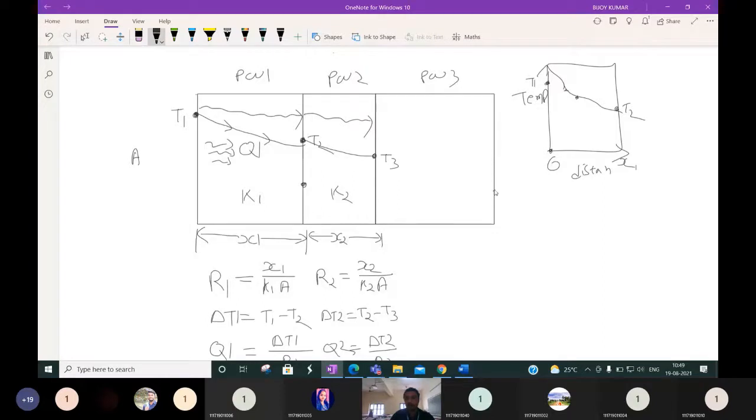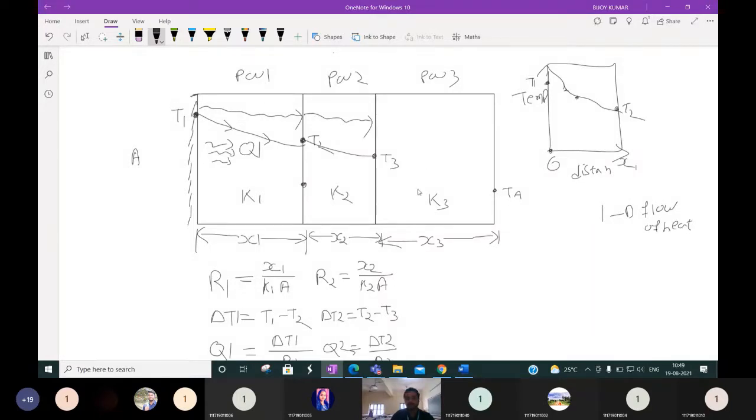Suppose the temperature at this end is T4, and the thickness of this plane wall is X3. We connected in series mode only. Suppose K3 is the thermal conductivity, with the same area, because this is the heat transfer area through which heat will transfer, as we assume one-dimensional flow of heat.